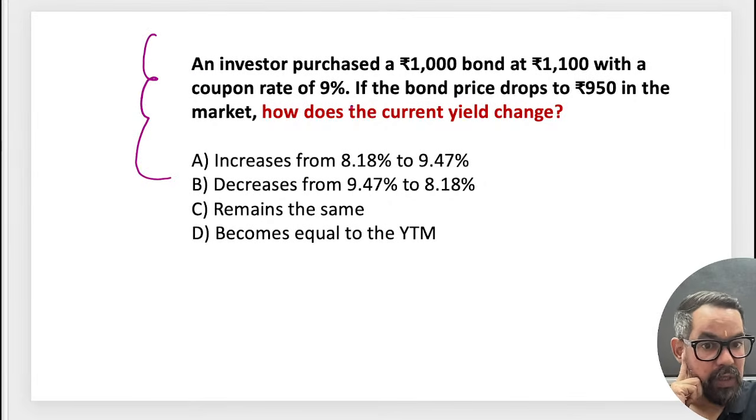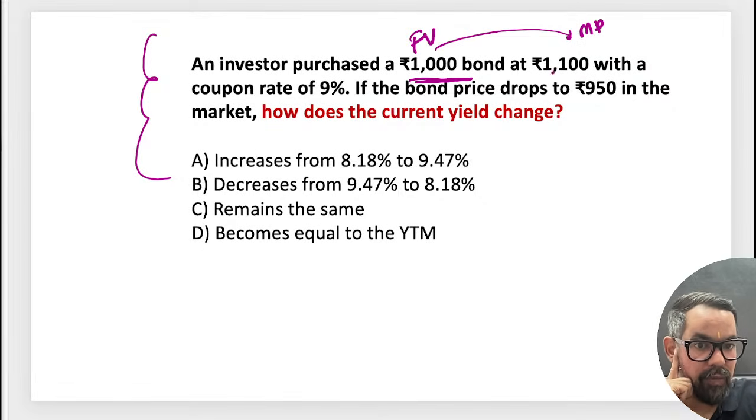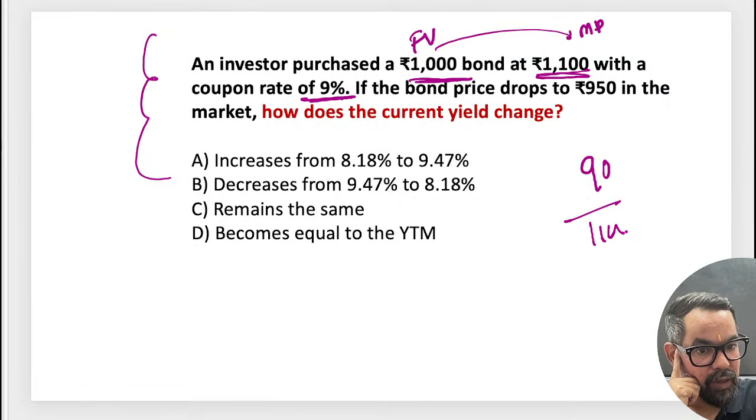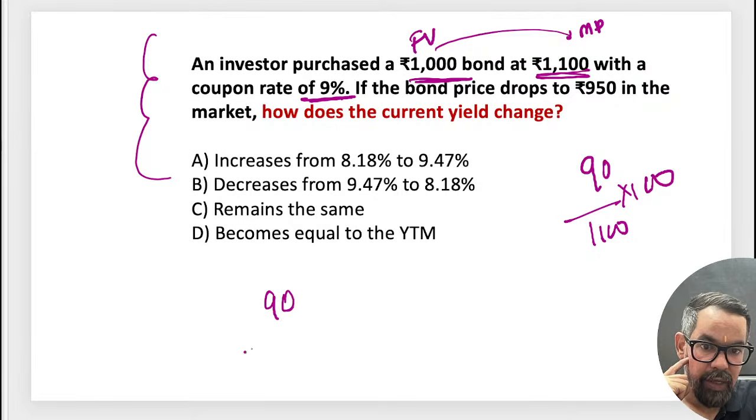An investor purchased a bond with a face value of 1000, and this is the market price at the time when he purchased it. Coupon rate of 9% means for the first case, 90 divided by 1100 into 100. The second case is when the bond price dropped to 950: 90 divided by 950 into 100.